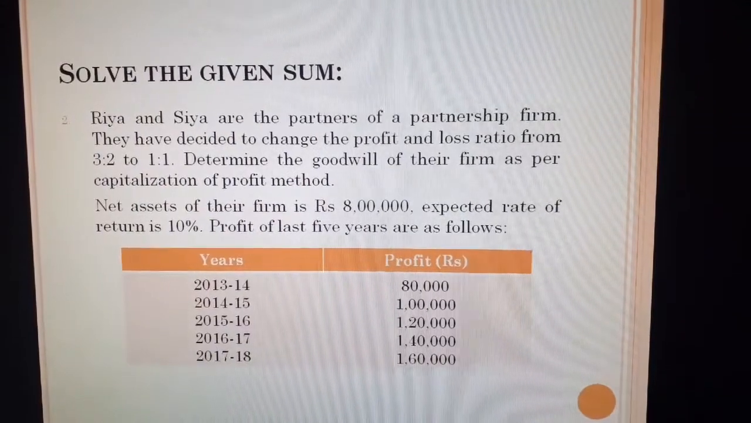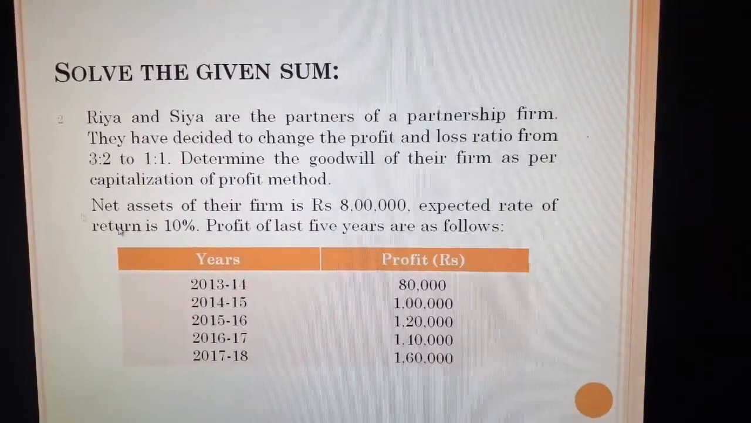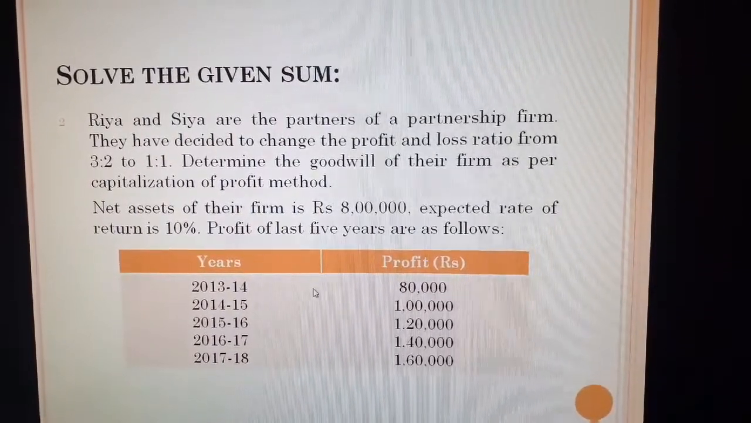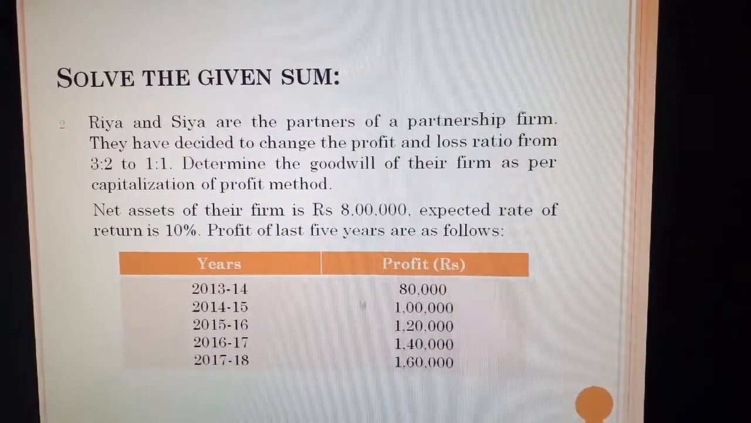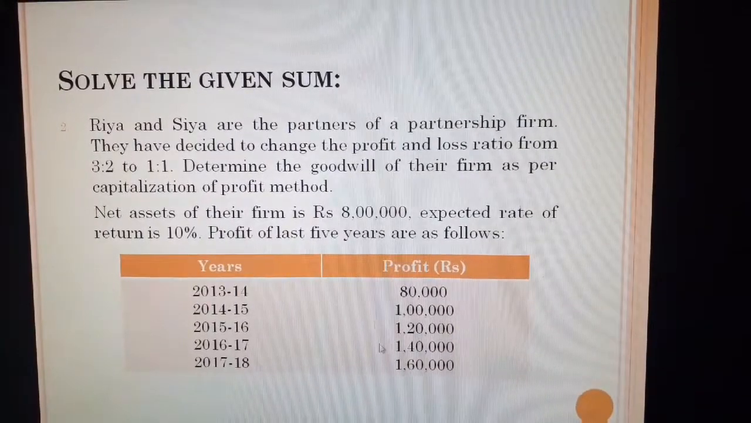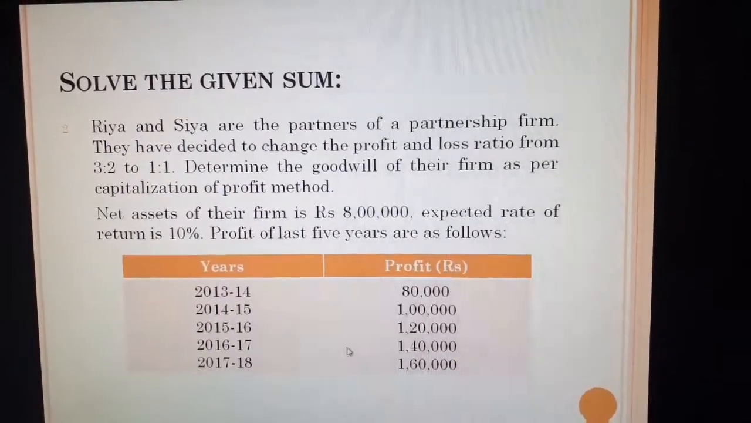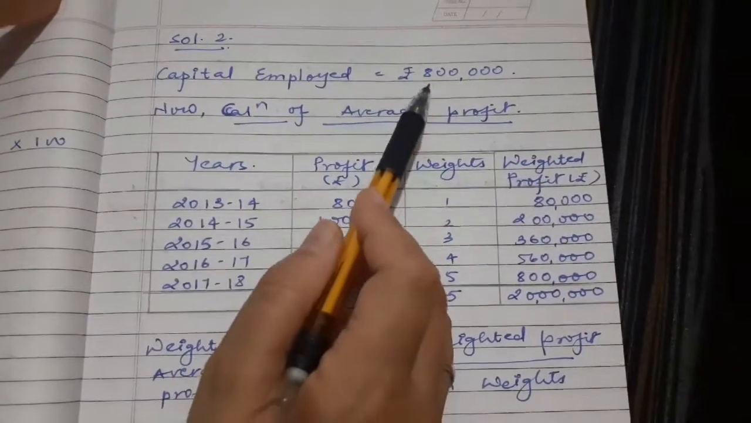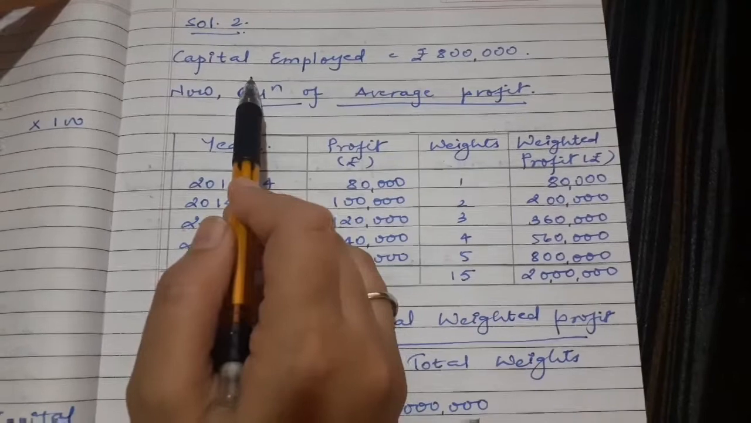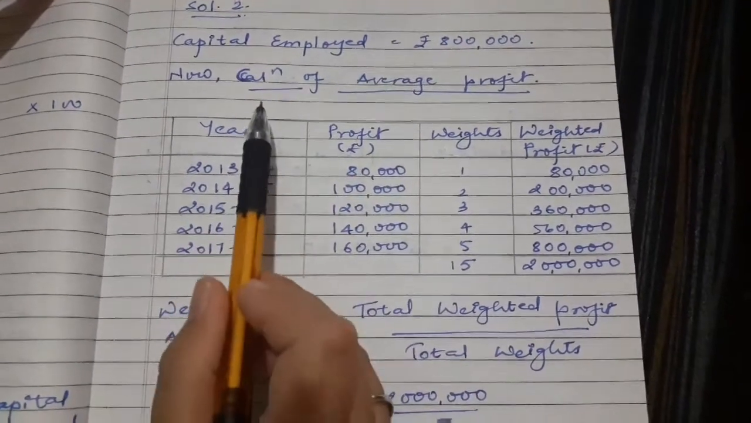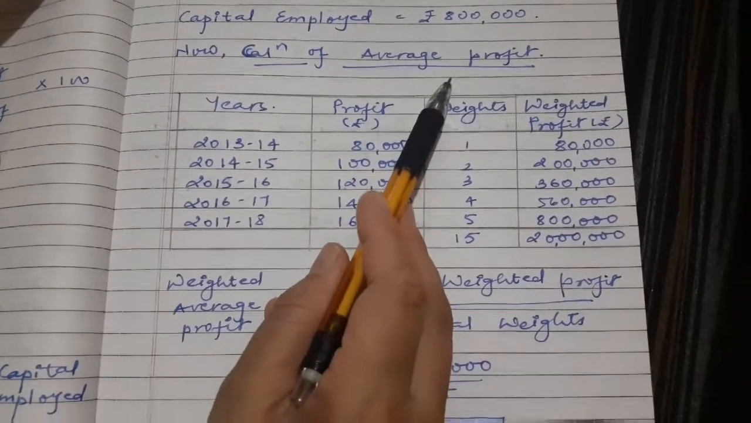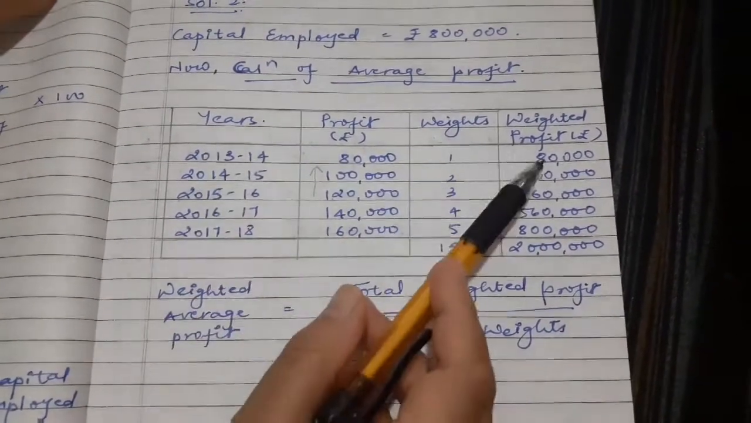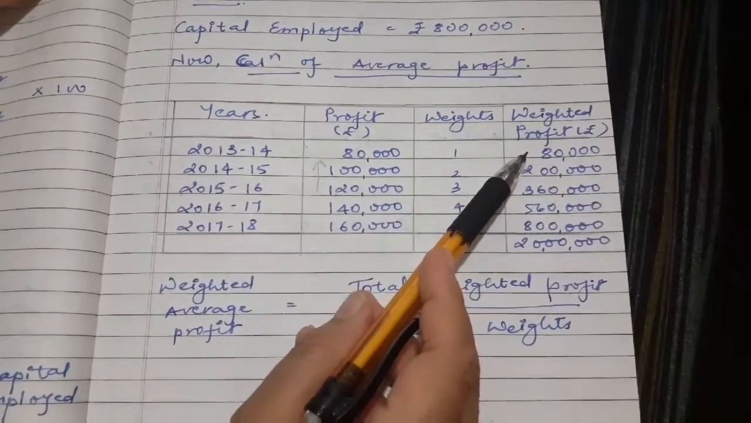So now we have to move with the calculation. Net asset, that means capital employed, is already provided. So directly we have to move with the calculation of weighted average profit because it shows an increasing trend of the profit. So let me understand the calculation. Here 8 lakh rupees capital employed, that is net asset, is directly provided. Profit trend shows an increasing trend and that's why we have to move with the weighted average method.